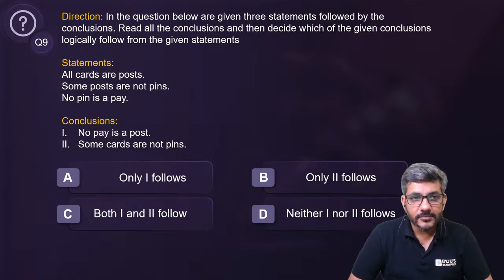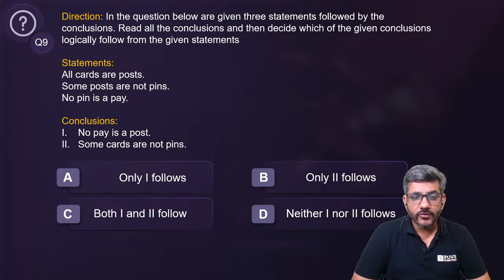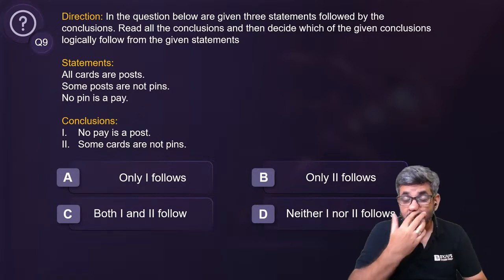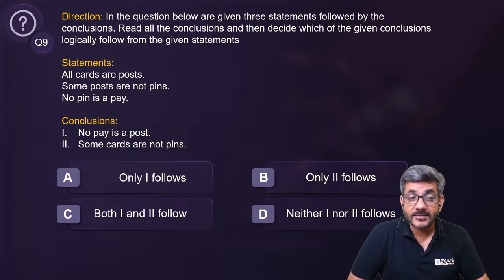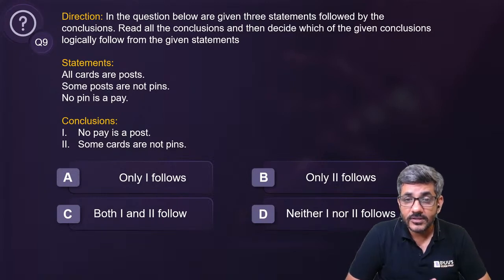A question from syllogism now. I'm sure that all of you know about syllogism. The statements given here are different from the facts, right? You have to answer according to this only.